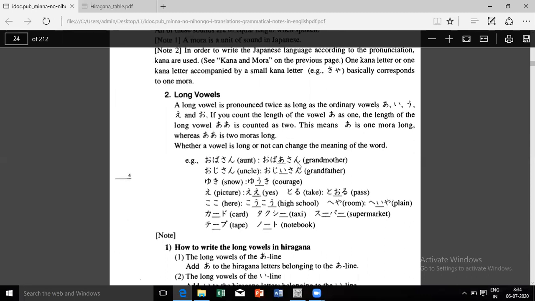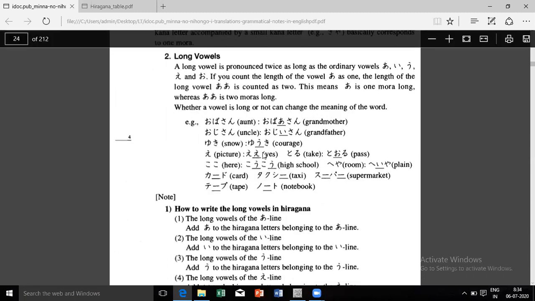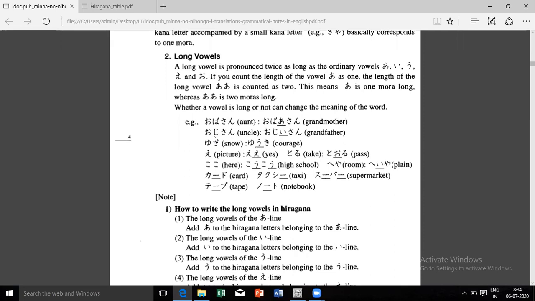So obasan, obaasan, this is the word we did. Ojisan, ojiisan. Ojisan is my uncle. I mean, somebody else's uncle. Okay? My uncle, I can say oji. I will remove that san. And for somebody else's grandfather, it becomes ojiisan. Okay, some students generally say that E separately.